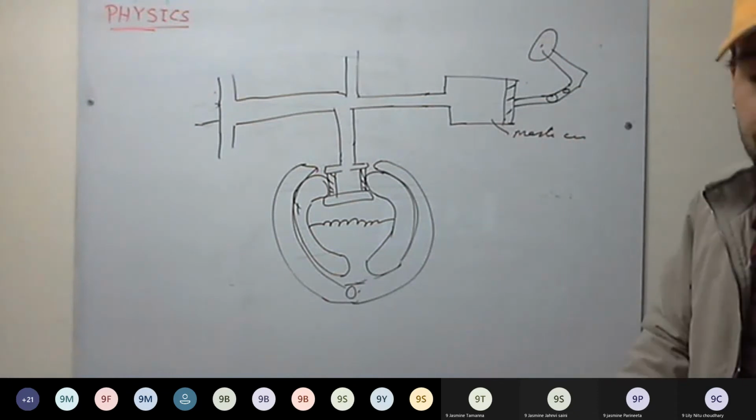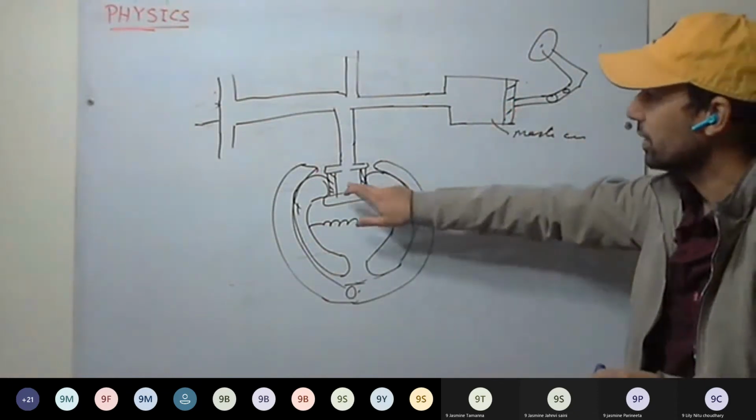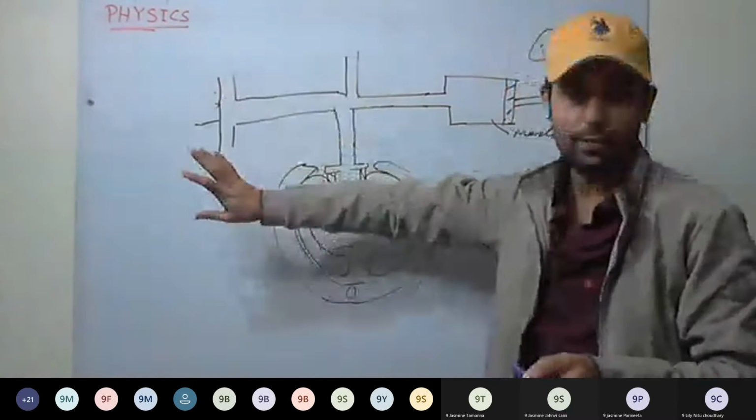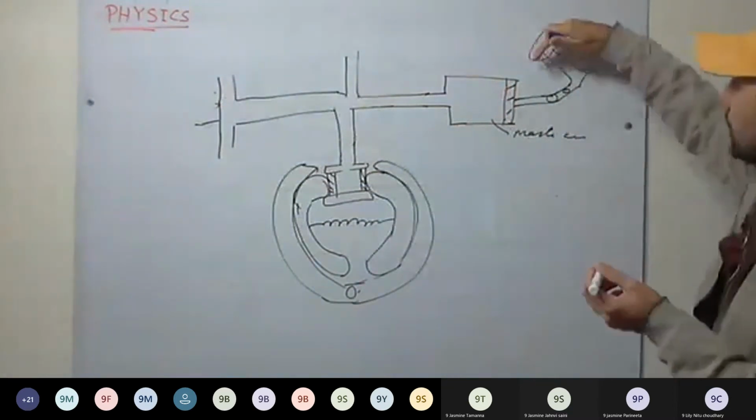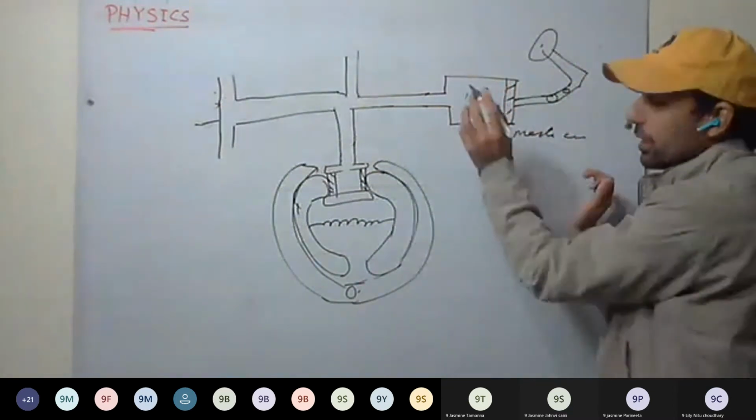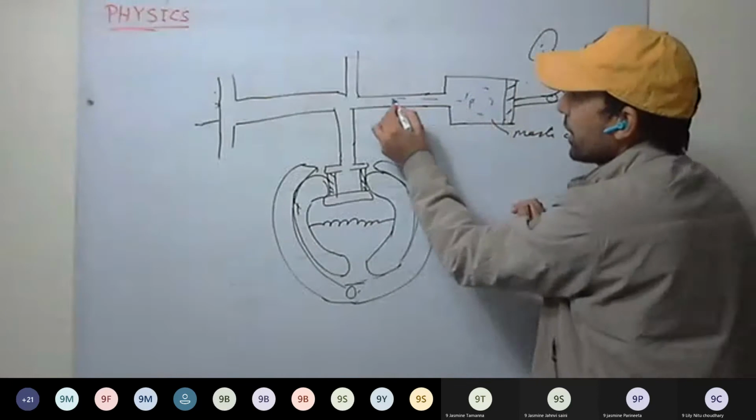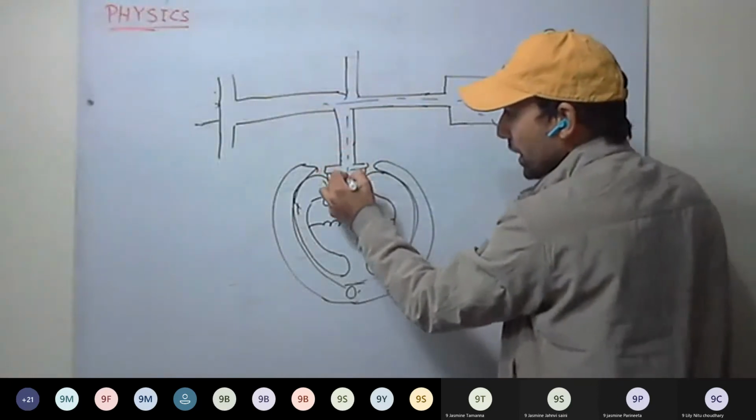Now see here what happens. This is the master cylinder. These are the wheel cylinders. All 4 wheels have the cylinder. Now, as you press the brakes, what will happen? Liquid here gets compressed. Pressure increases here. It gets transmitted to all the 4 wheels equally.